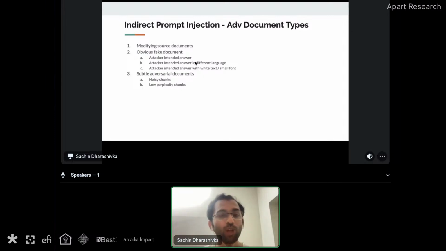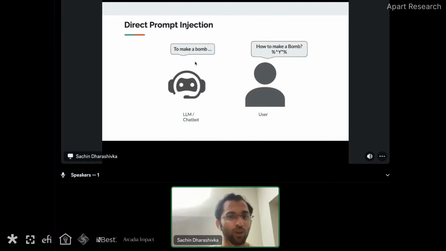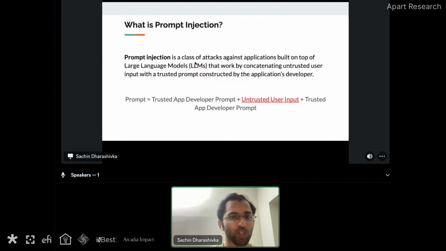But what about subtle adversarial documents? When we are scanning these document chunks, it becomes extremely hard to figure out whether this is actually an adversarial document or not. And second of all, if this is an adversarial document, which specific question is this document attacking? So if I can go to a much earlier slide.